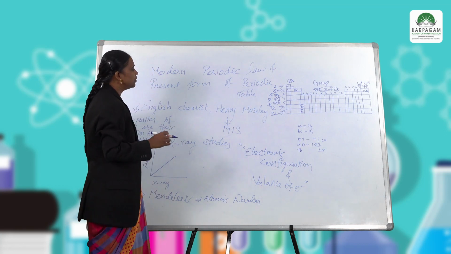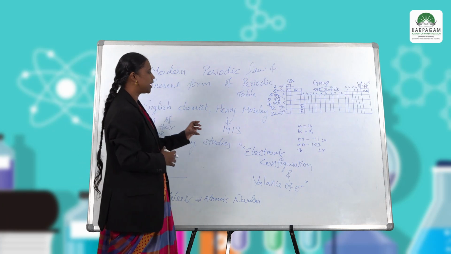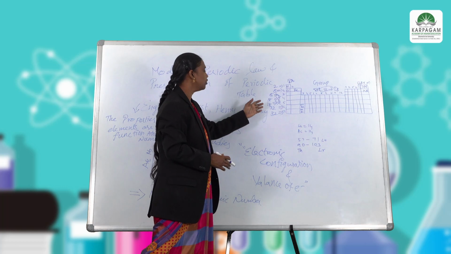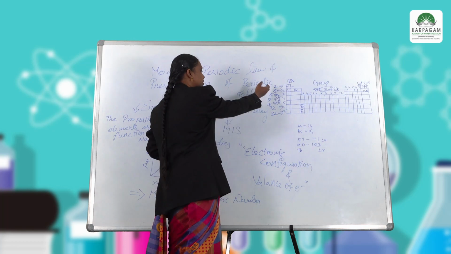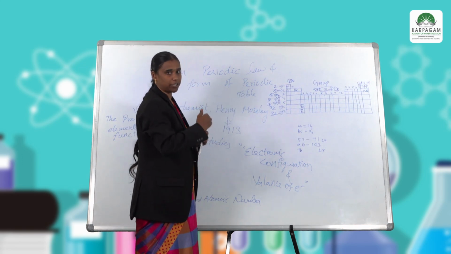So this modern periodic table clearly explained the electronic configuration of the elements, and also clearly showed the importance of the quantum number in arranging the elements periodically.